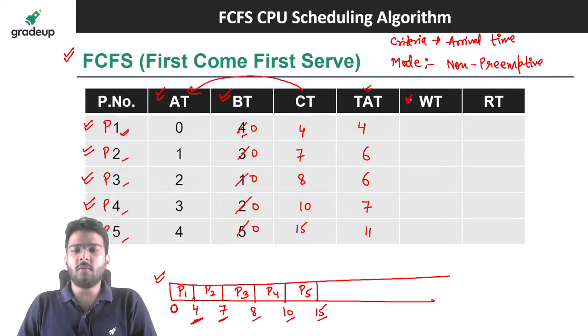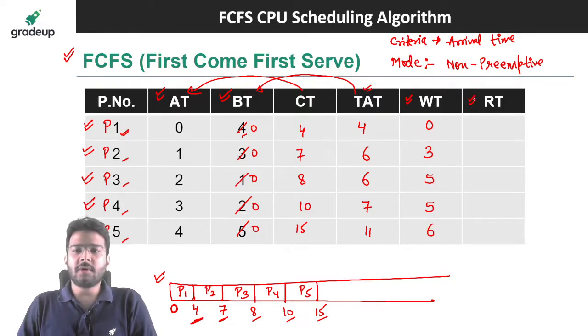Now let's talk about waiting time. So waiting time is turnaround time minus initial burst time. So 4 minus 4 it is 0, 6 minus 3 it is 3, 6 minus 1 it is 5, 7 minus 2 it is 5, 11 minus 5 it is 6.